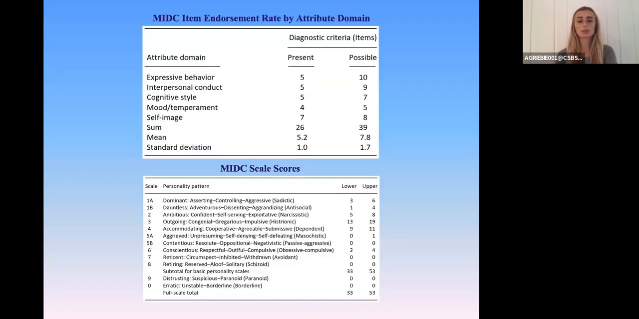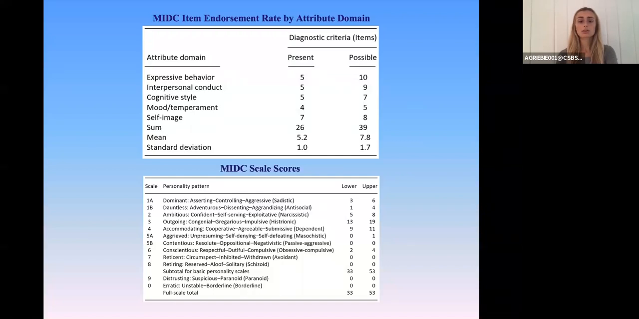We found between 4 and 7 affirmative diagnostic criteria for each of the 5 attributes, with a mean of 5.2 and a standard deviation of 1. We found the most affirmative data for the attribute domain of self-image, followed in turn by equal amounts of affirmative data for expressive behavior, interpersonal conduct, and cognitive style. This pattern is a bit unusual and could be attributed to the fact that Biden is quite extroverted and open, consequently revealing more about his self-perception than the typical politician.